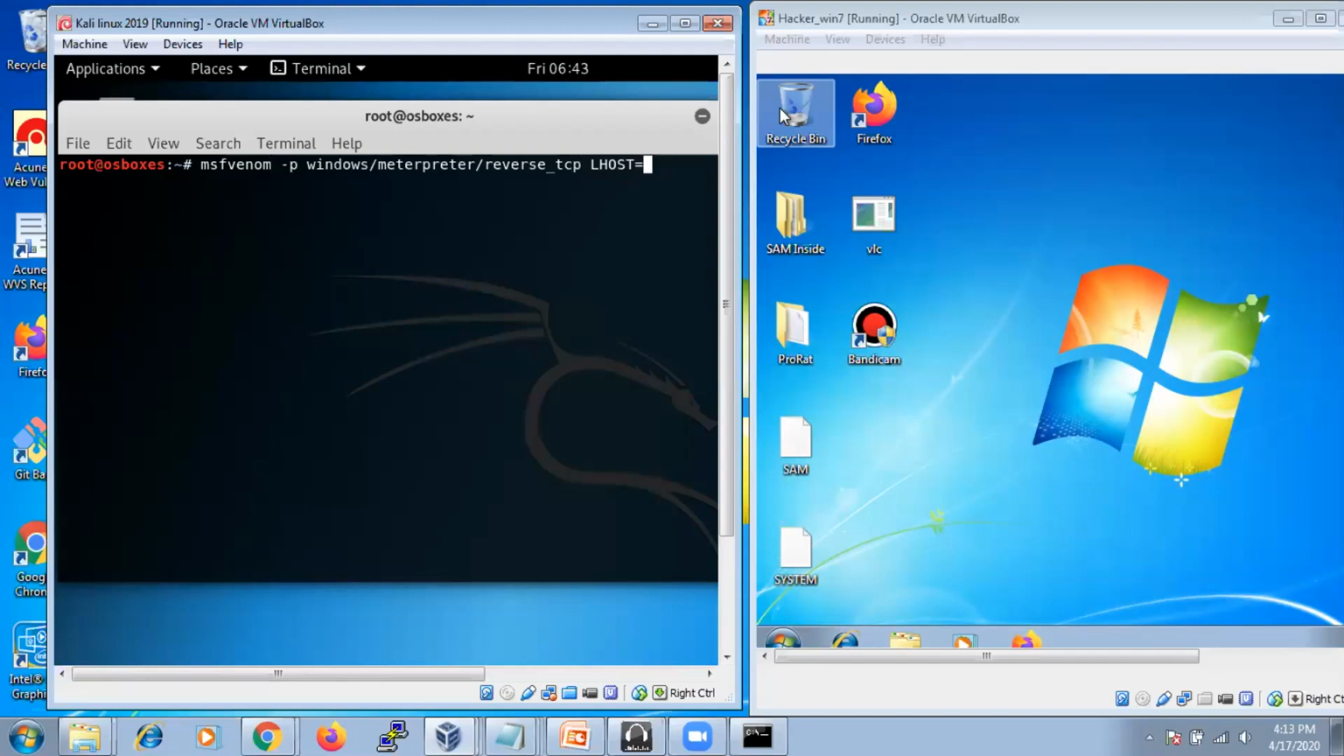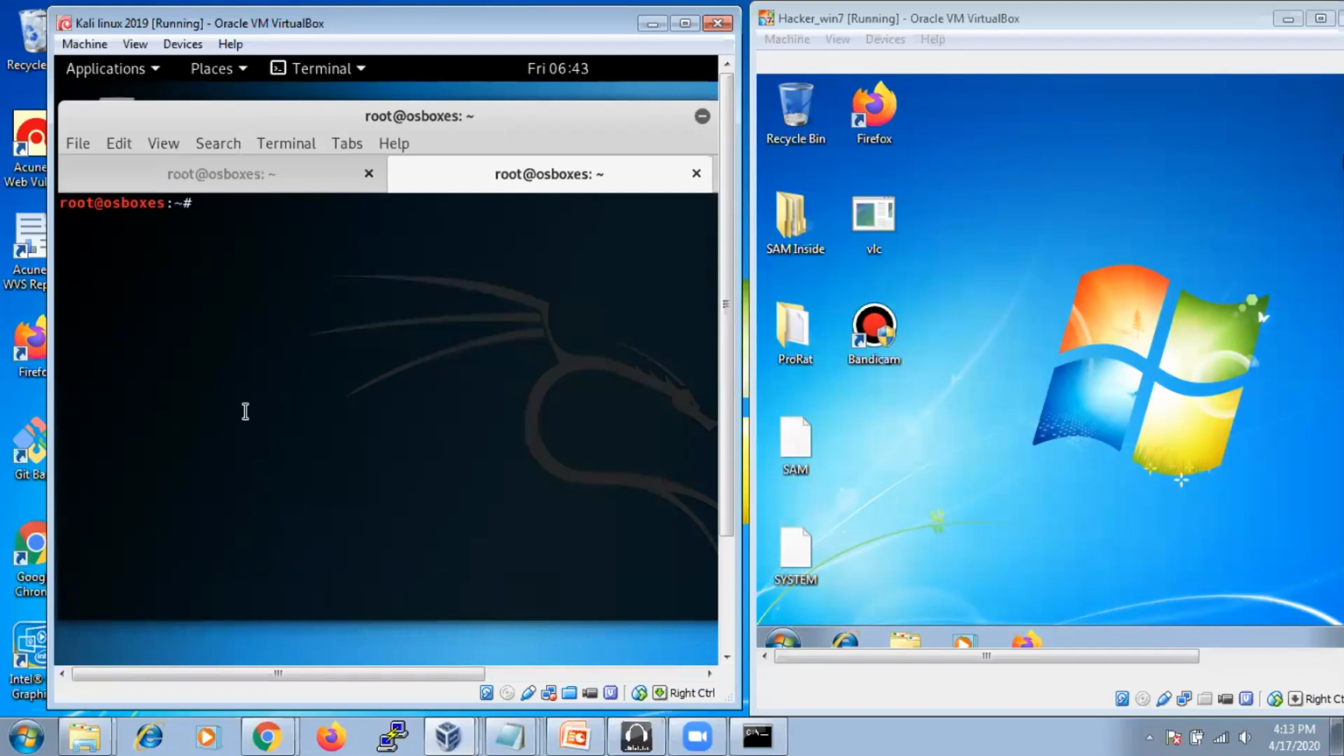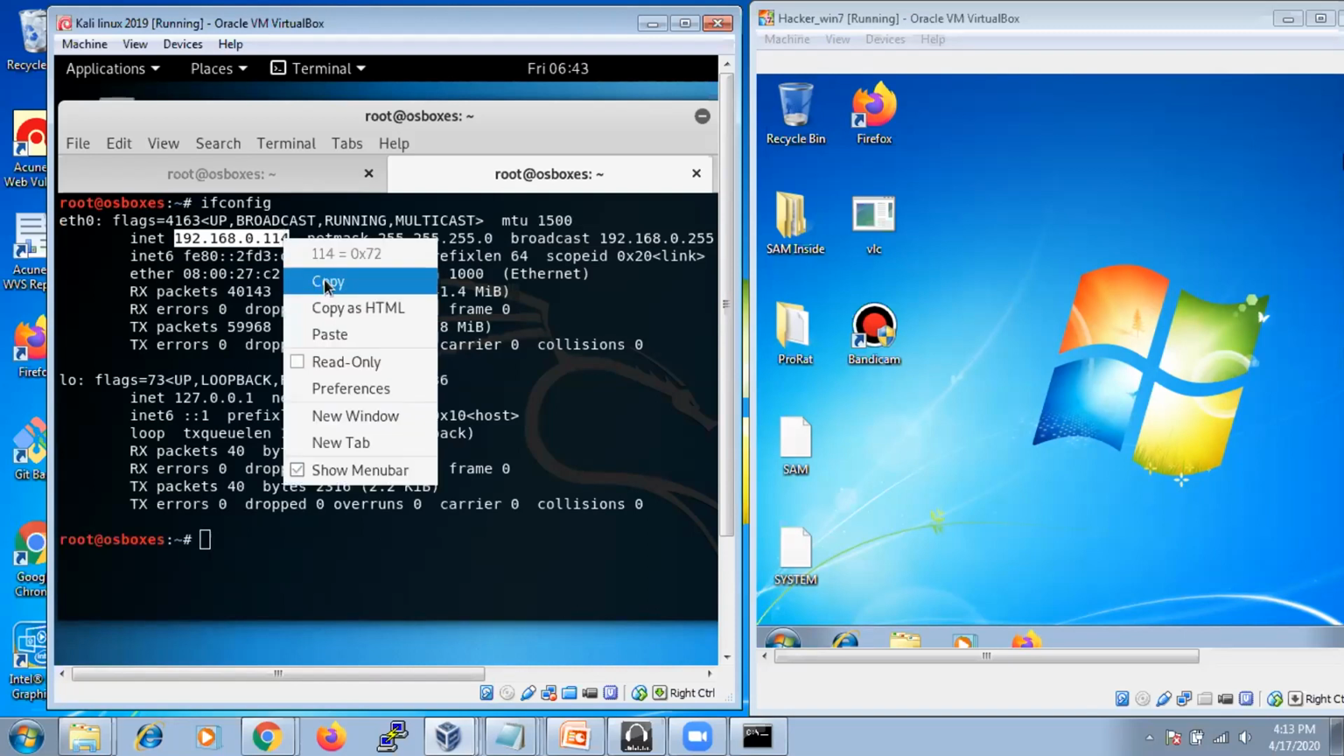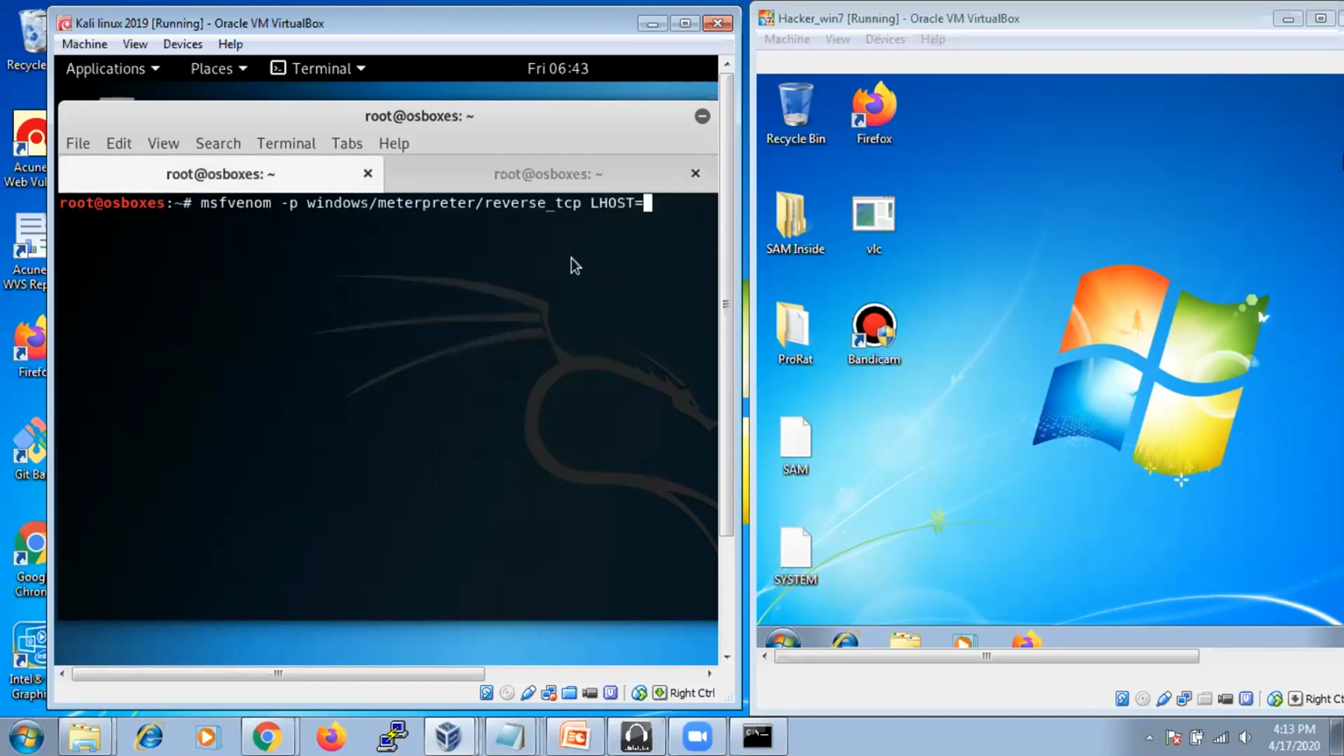So here we are going to write the IP address of the hacker, meaning the IP address of this particular Kali Linux machine. To know the IP address of the Kali Linux machine, we use a command called ifconfig. In Windows, we call it ipconfig. In Linux, we call it ifconfig. See here, the IP address is 192.168.0.114. Copy this, paste it here, done.